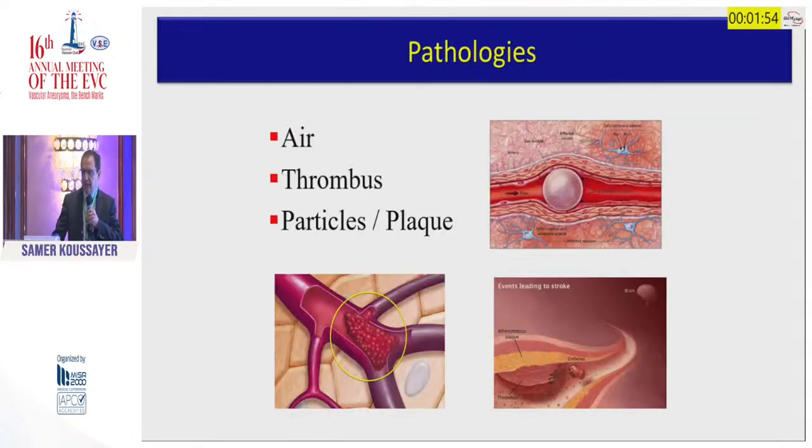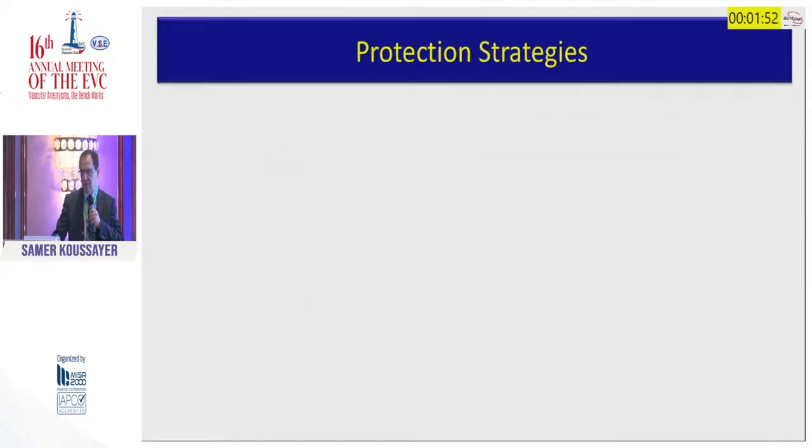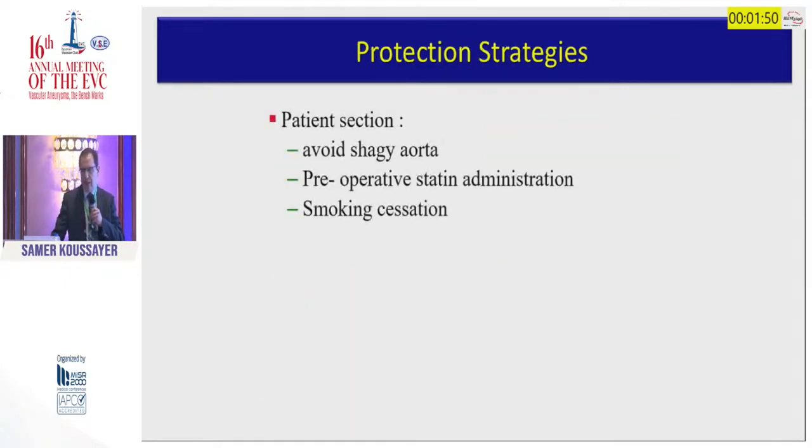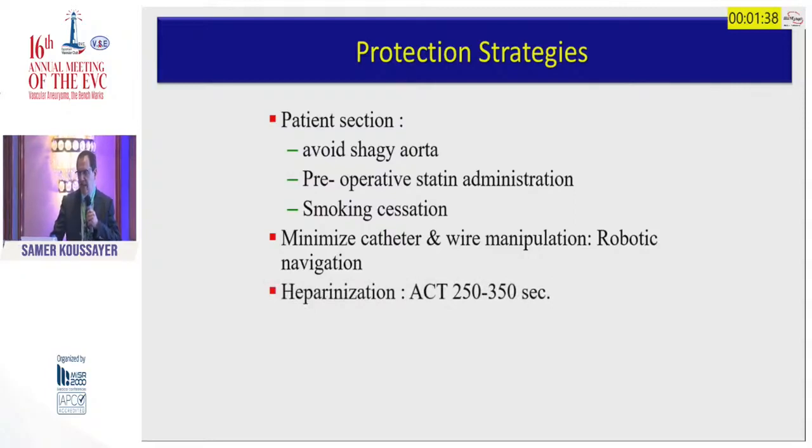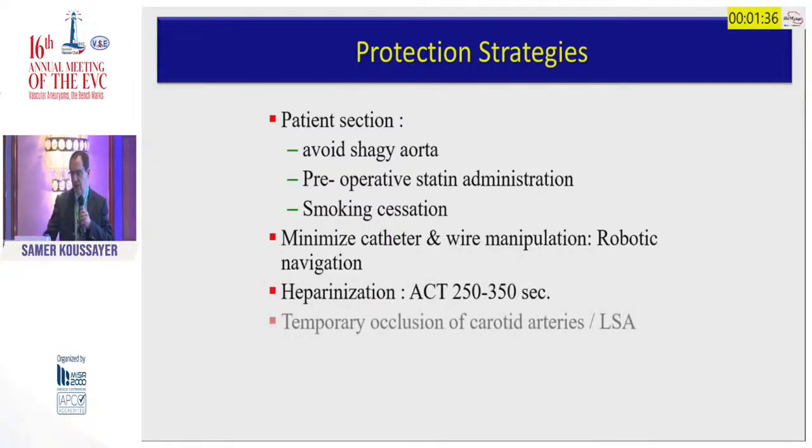The pathology could be air, thrombus, or particles from the aortic arch. How can we protect from the stroke? By patient selection to avoid shaggy aorta, giving statin, and stopping smoking. We need to minimize the catheter and wire and implant manipulation. Try to keep an ACT at least between 250 and 350.